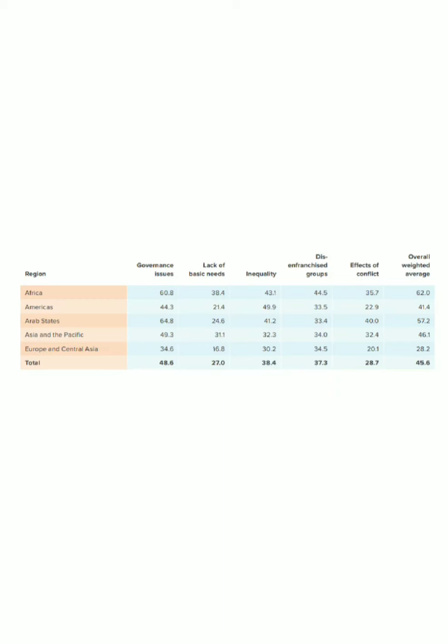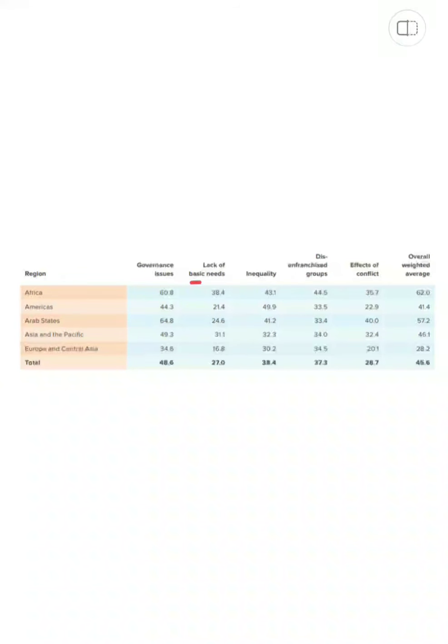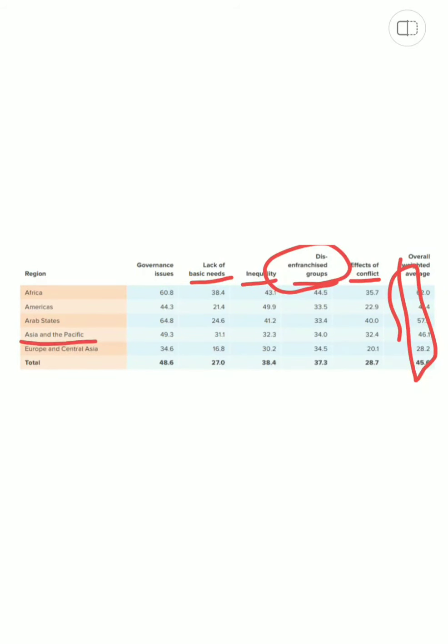Then what are the indicators, the dimensions that are used in measuring this index? We have governance issues, lack of basic needs, inequality, disenfranchised groups, effects of conflict, and then the overall weighted average, in which Asia and the Pacific is ranked here.